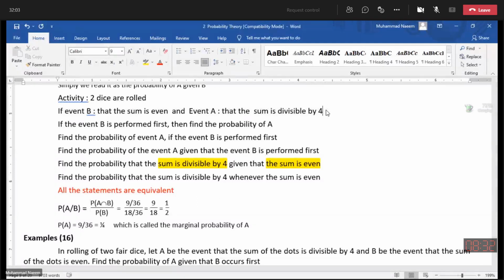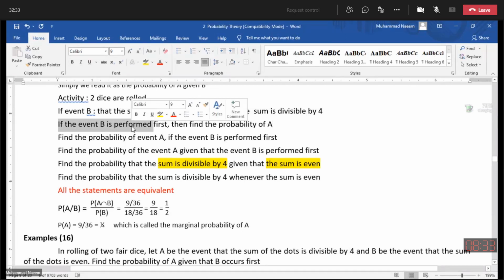How the conditional probability may be: if the event B is performed first, then find the probability of A. That means if the sum is even, then find the probability that the sum is divisible by 4. This if event will be performed first.